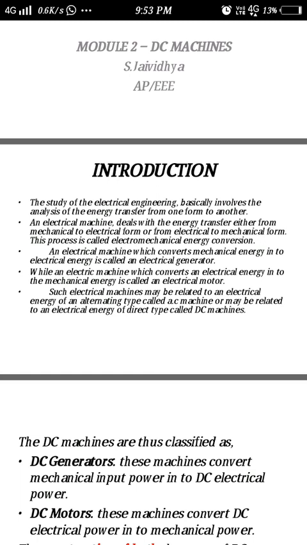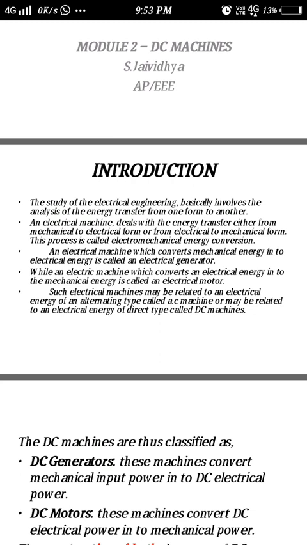An electrical machine which helps for the conversion of mechanical energy into electrical energy is called an electrical generator, and the machine which helps for converting electrical energy into mechanical energy is called an electrical motor. Such electrical machines may be related to an electrical energy of alternating type, called an AC machine, or of direct type, called a DC machine. If you are giving a direct current excitation to a machine, it is called a DC machine. If you are giving an alternating type of supply to a machine, it is called an AC machine.